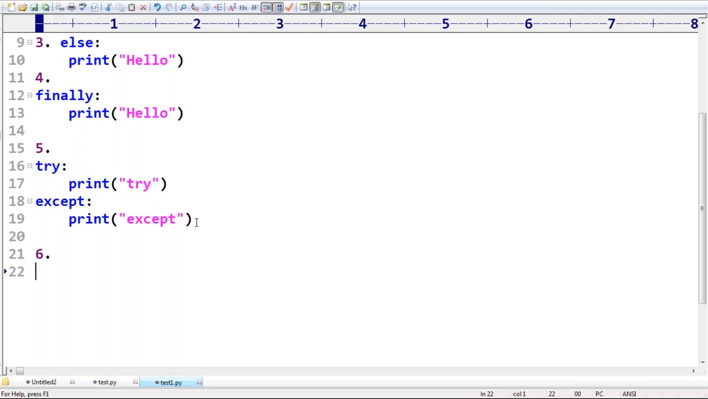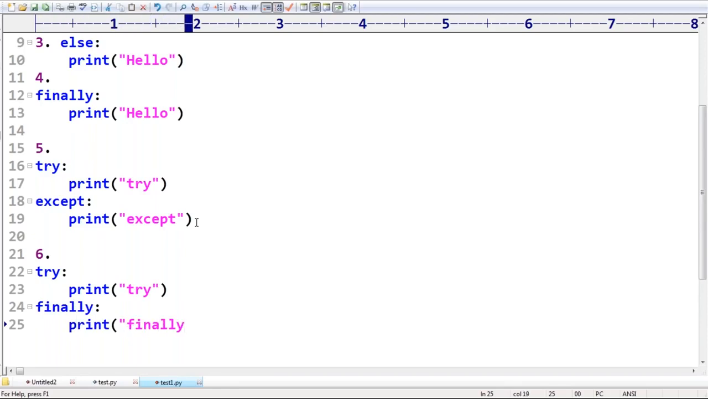Next I'm taking try block, print of try. Sir, take very special care. Finally, I'm taking next print of finally. Can you please tell, is it valid or not? Respond. Is it valid or not?